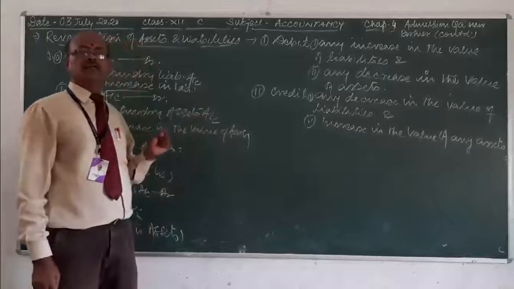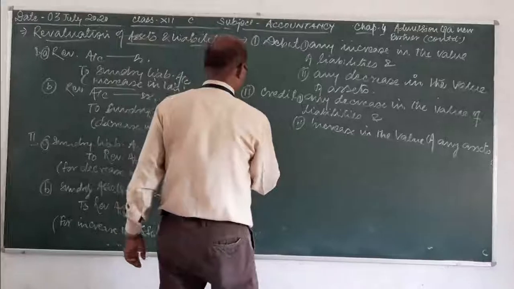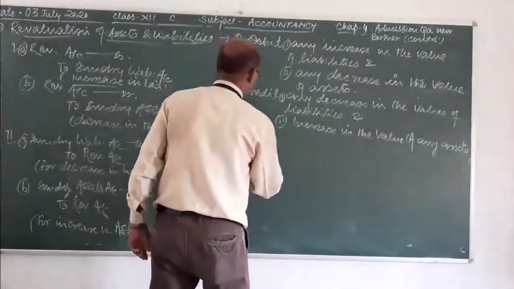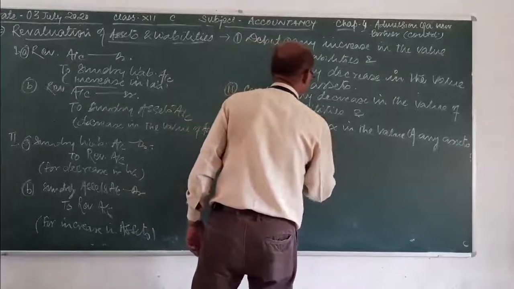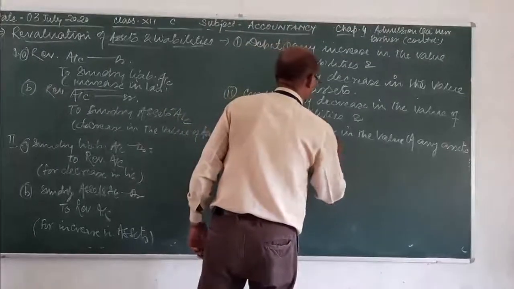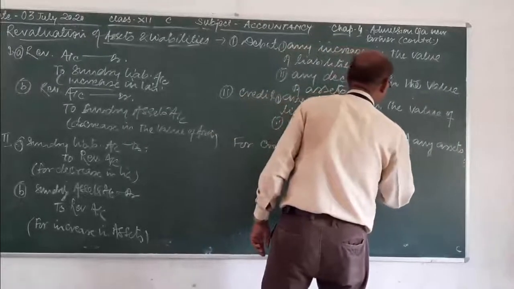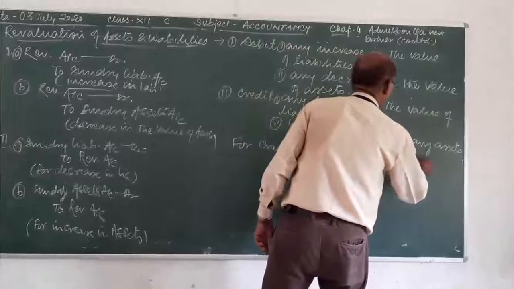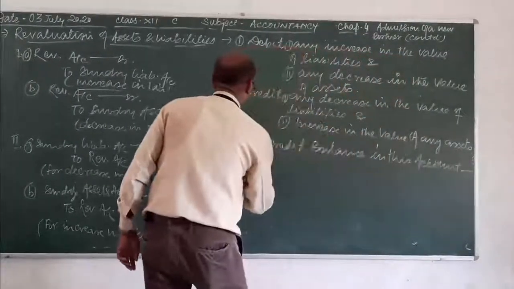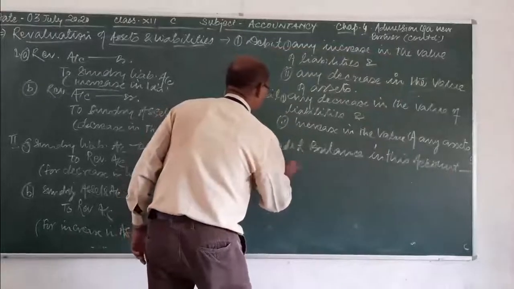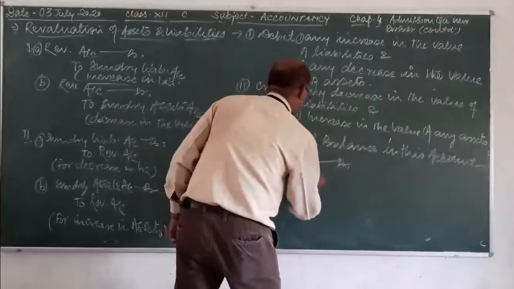If there is credit balance in this account, we will make entry revaluation account debit to old partners capital account,